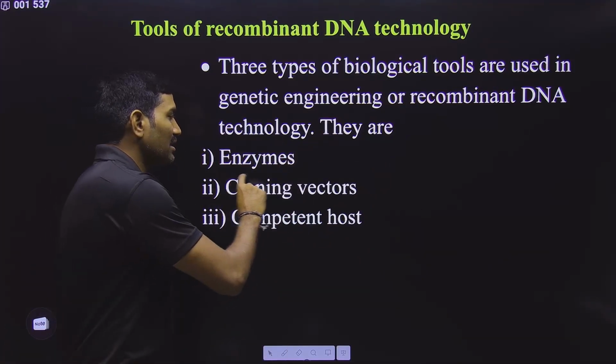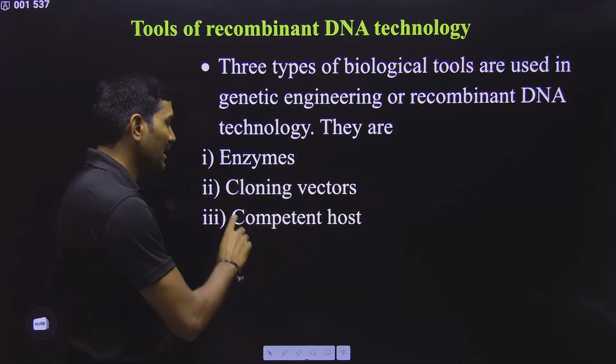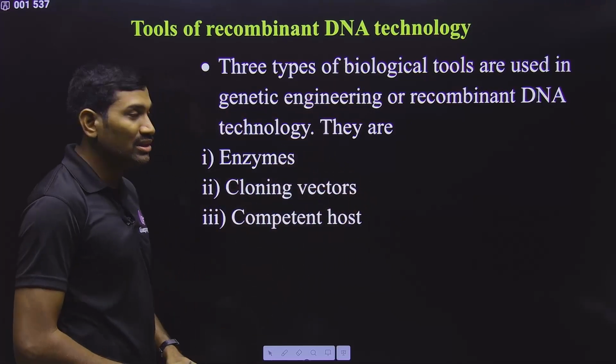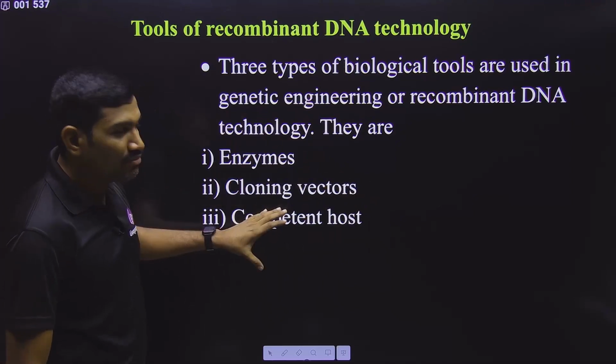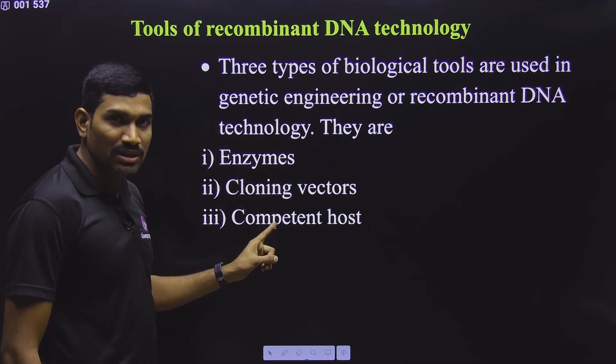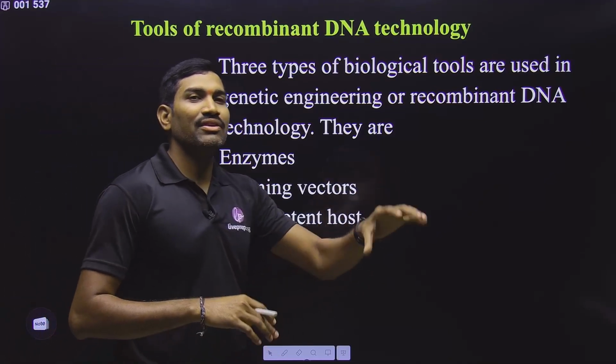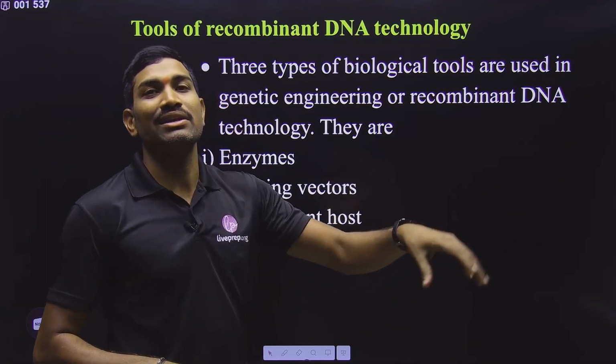The vectors mentioned in NCERT we will cover next. And finally we will talk about the competent host. In this way, one by one, we are covering the different individual points given in the NCERT.